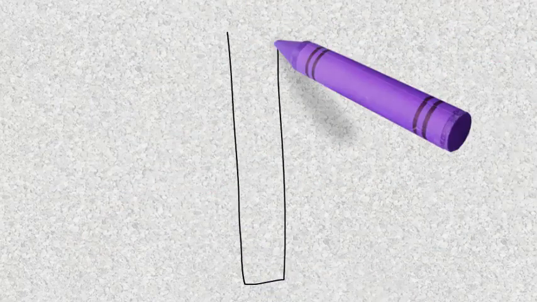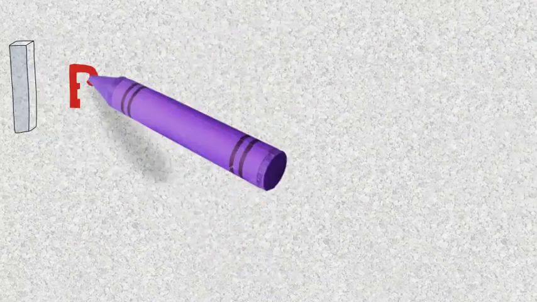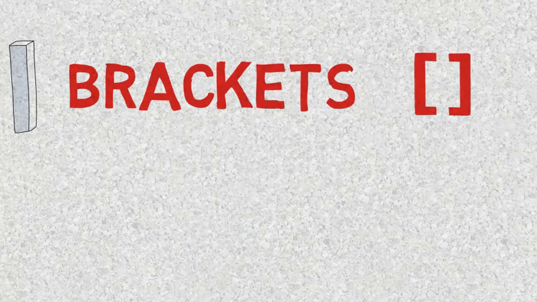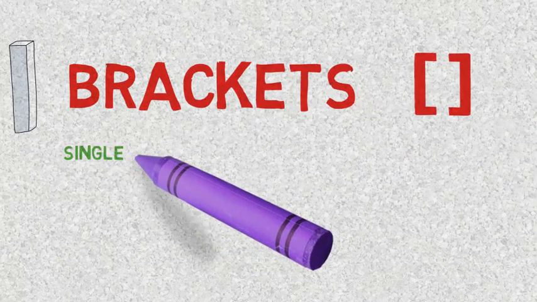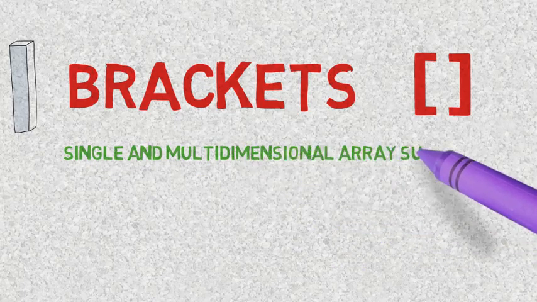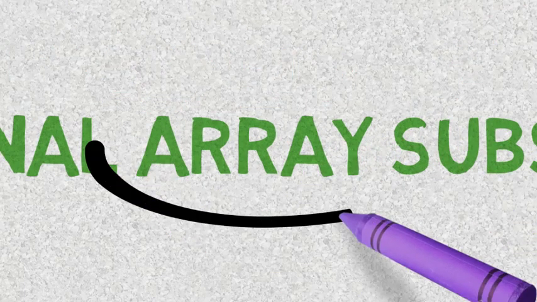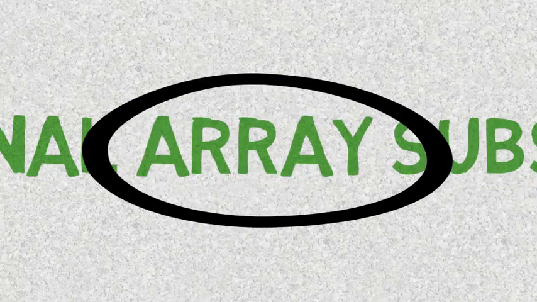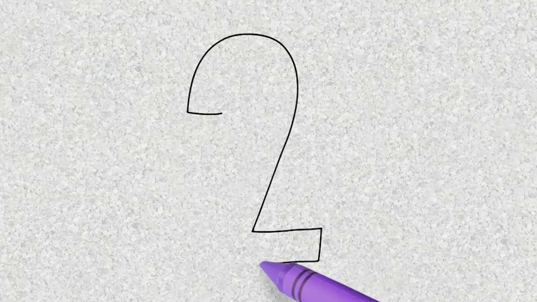So first one is brackets or square brackets. These are used for single and multi-dimensional array subscripts. Now see friends, array is itself a huge topic and you might get confused even if I just explain its definition only. So have patience and leave it for the time being.